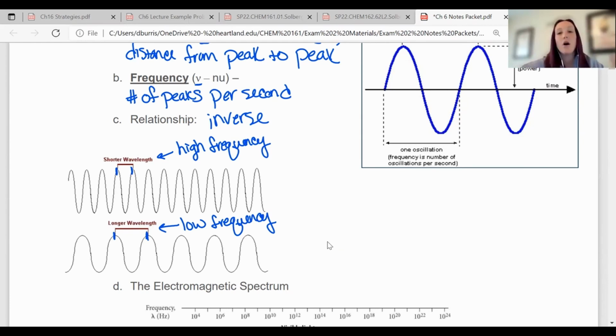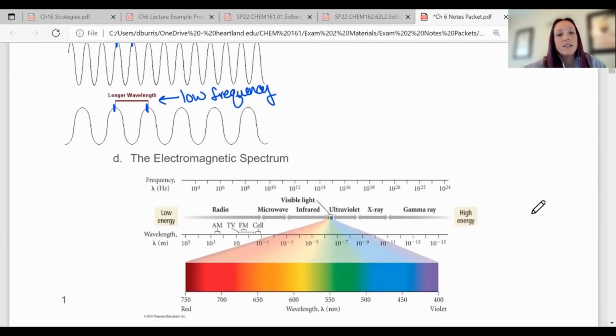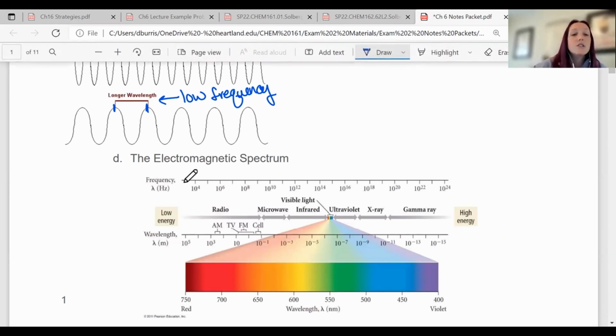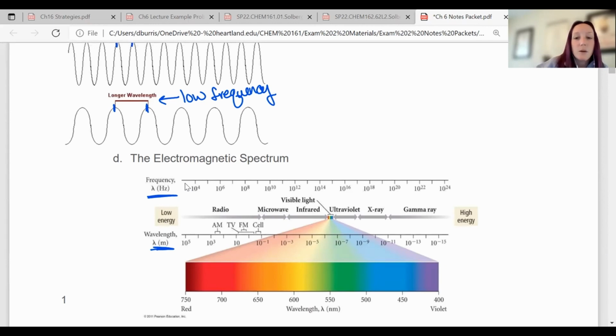Okay, so if we put all of these types of waves on a chart, this is a very useful chart here. This is called the electromagnetic spectrum. And it actually shows us for different wavelengths and different frequencies, what kind of light waves we are dealing with. So you'll notice we've got frequency here, wavelength here. As frequency goes up, so this goes all the way to 10 to the 24th, wavelength goes down, goes all the way to 10 to the negative 15th. Okay, they are inverse. One goes up, the other goes down. Okay, and so I'm going to point that out here.